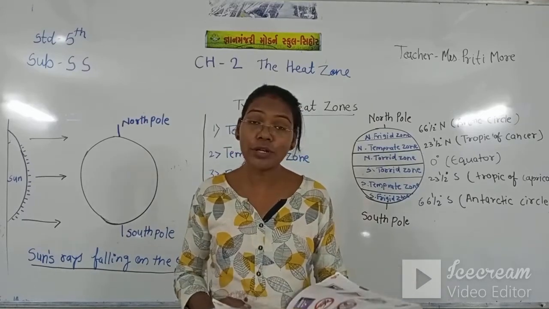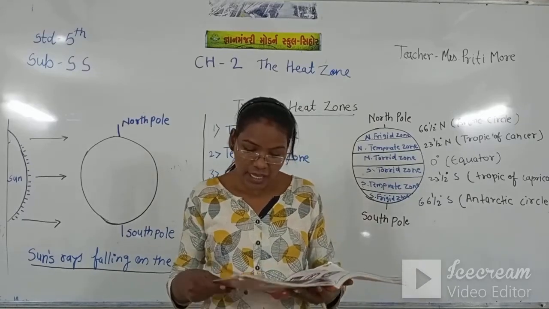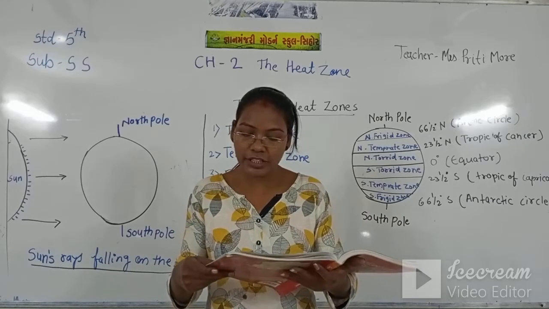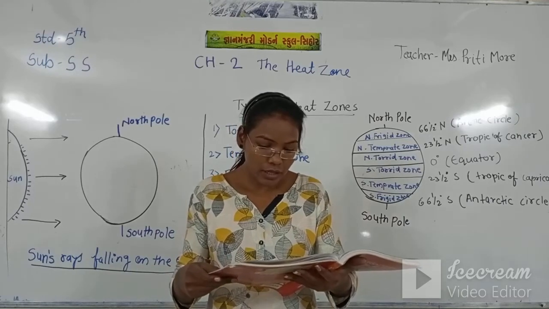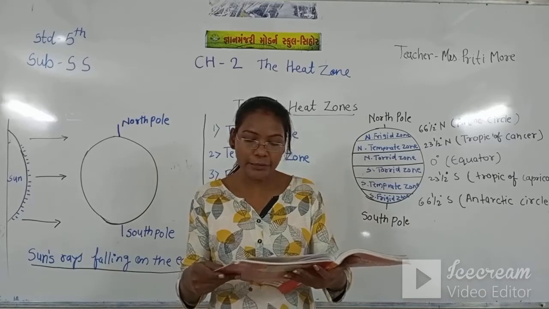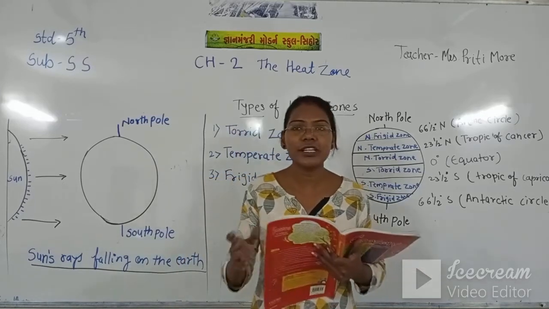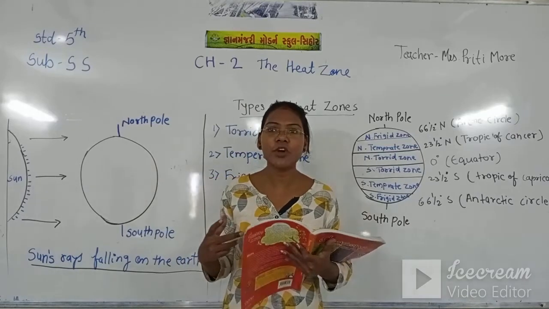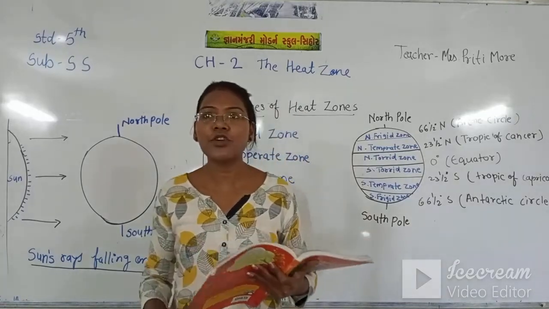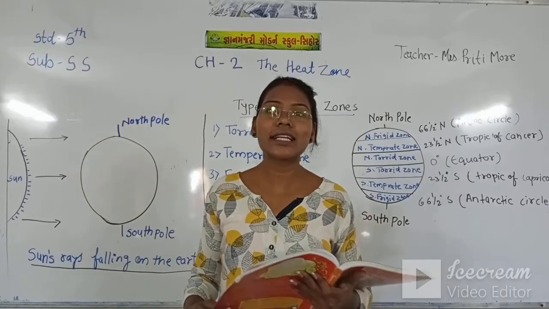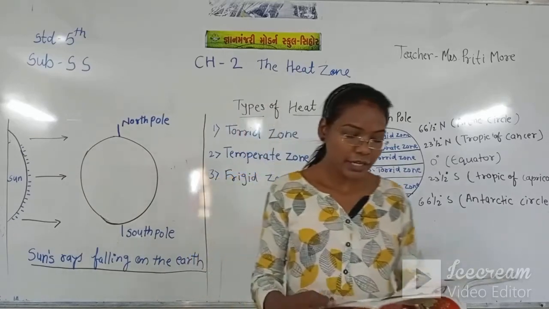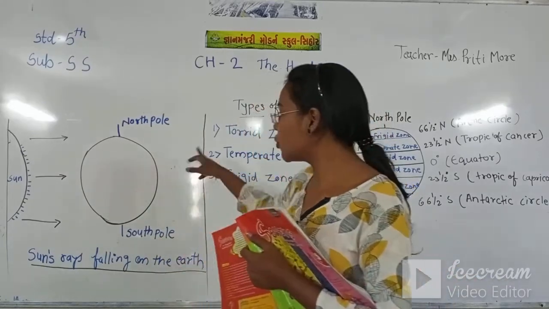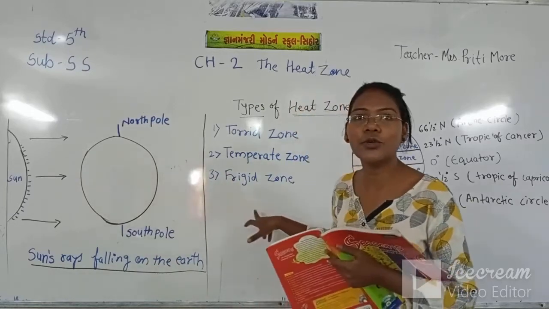Now let's see what is climate. Climate is the average weather condition over a long period of time. That means weather is for a short period of time and climate is for a long period of time. Till then, just note down this diagram in your notebook.